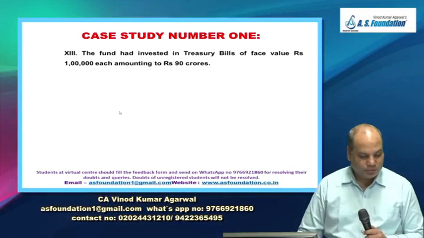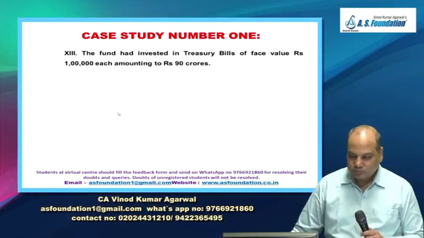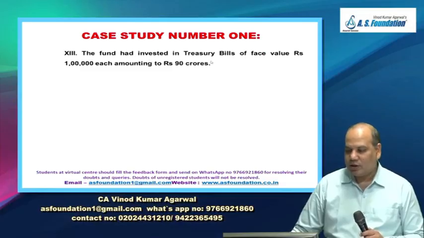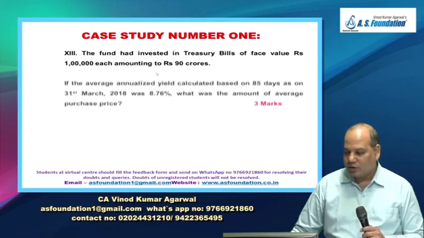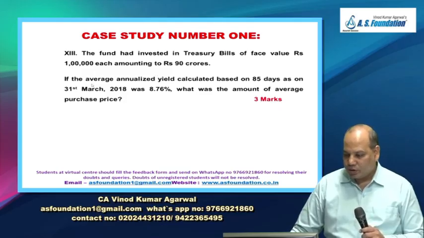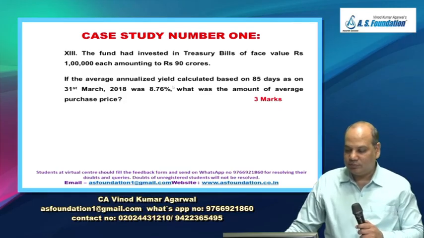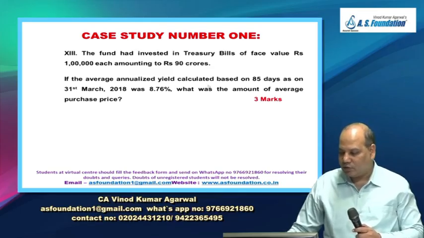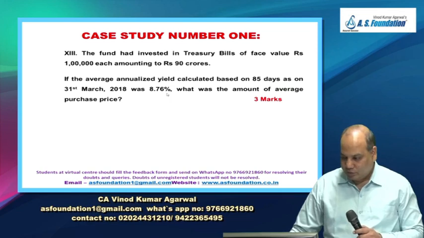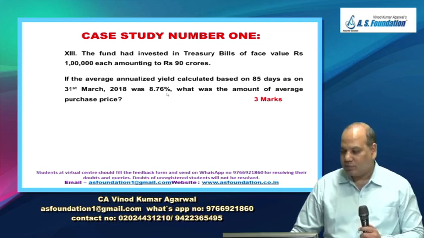Come to the next question, number 13. The fund has invested in treasury bill of the face value of rupees 1 lakh each, amounting to rupees 90 crore. If the average annualized yield calculated based on 85 days as on 31st March 2018 was 8.76%, then what was the amount of average purchase price?